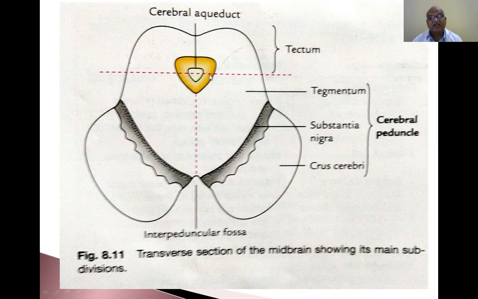This is the central gray matter. This is the central canal where I have put a cursor. That is the central canal of the midbrain, the Sylvian duct.